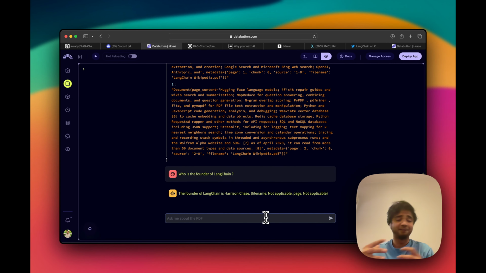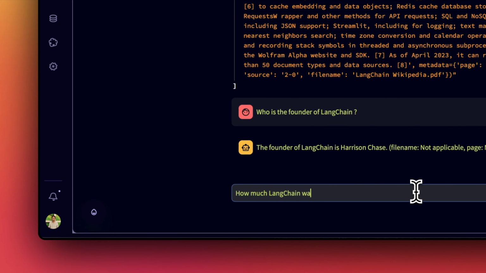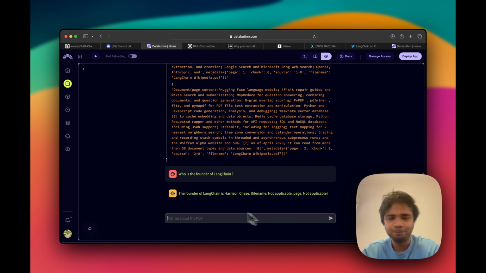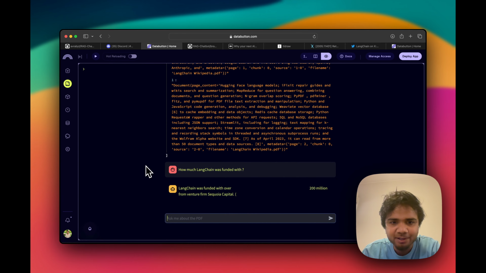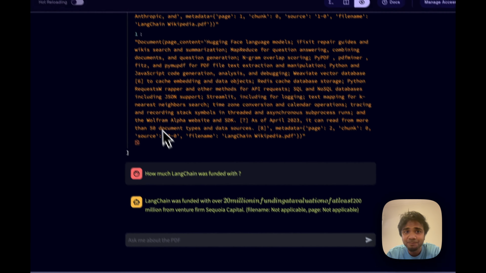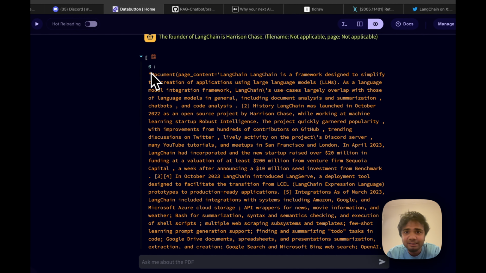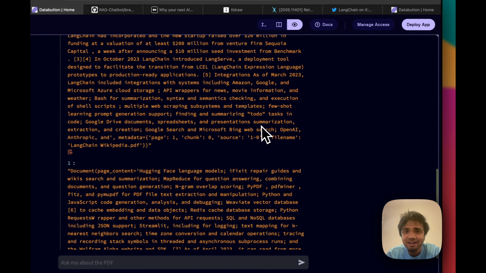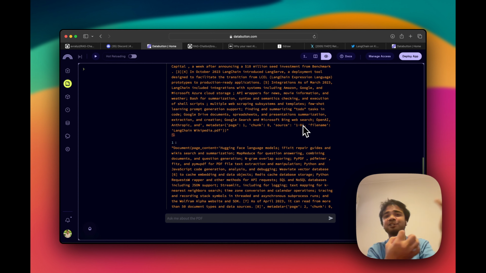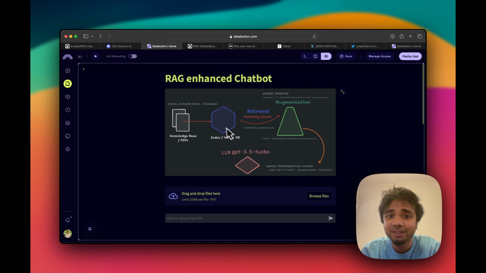Let's try with another tougher question, maybe. I don't know if it's tough enough or not. Or how much did langchain raise, or something. Let's see, because I think Wikipedia has that particular context. So let's see if it can give us an answer. You see, langchain was funded with 20 millions of funding from Sequoia Capital. And from where it got those, this is the part from where it got those relevancy out of here. So you see, it always tries to extract the relevancy from the vector database.